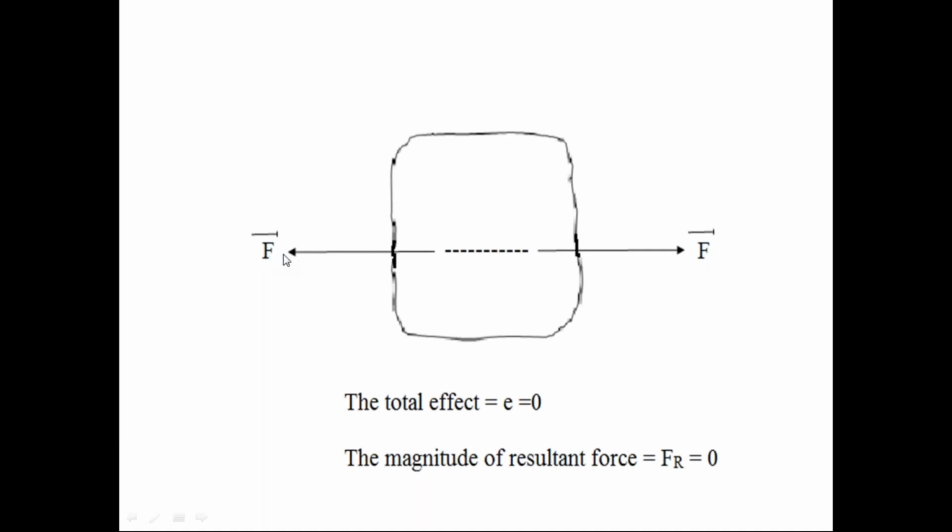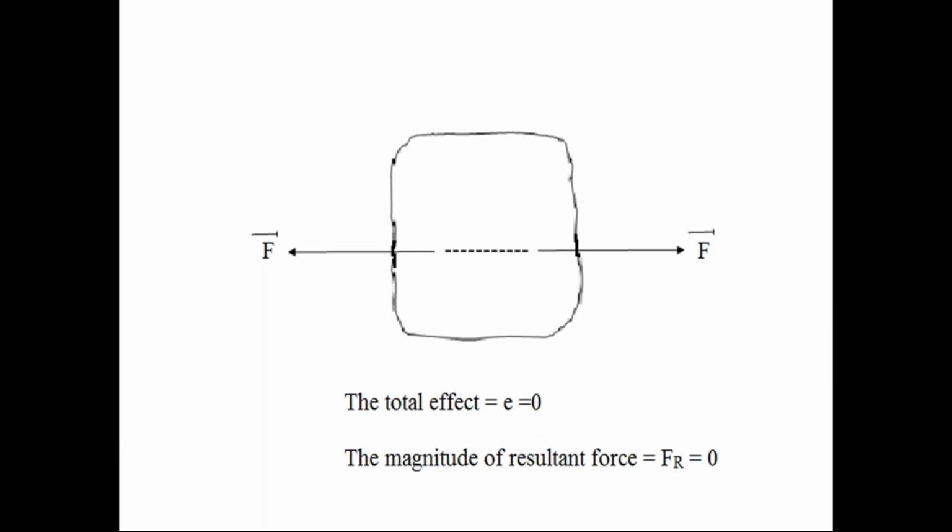Since these two collinear forces are in equilibrium, the resultant force of this force system is zero. They cancel each other because they act in opposite directions with equal magnitude. So the resultant force is zero and the effect of this force system on the rigid body is also zero. This is the equilibrium condition of two collinear forces acting on the rigid body.